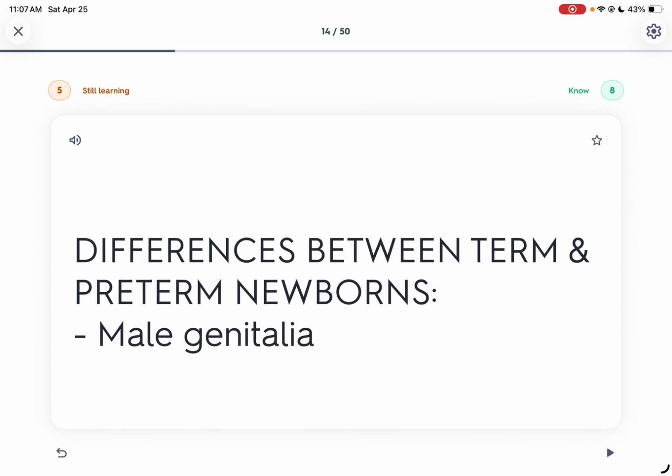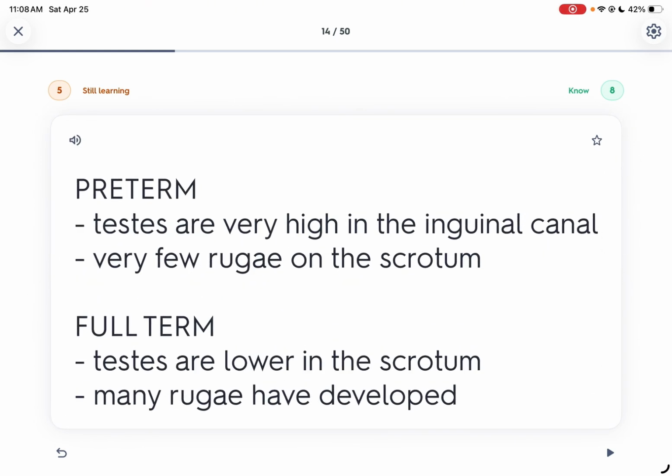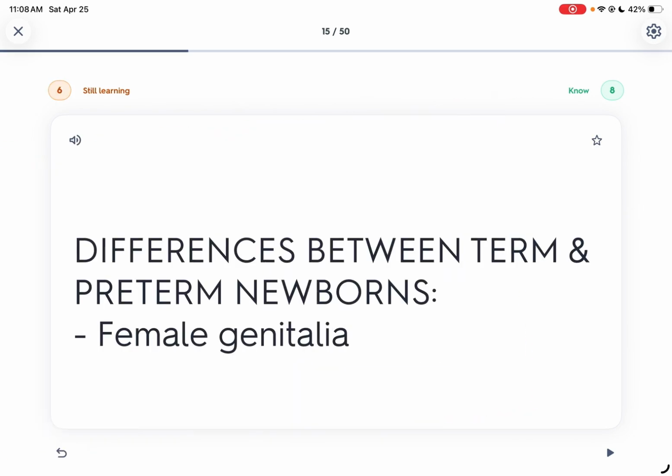So male genitalia, we have what we call here cryptorchidism, where the testis is undescended. So for male genitalia, muna siya. Including po diri sa male genitalia is ang rugae. So sa preterm kay gamay ra og rugae sa scrotum, while sa full term kay daghan kay rugae ang develop. So testes are lower in the scrotum. So gamay lower kayo ang testes no sa scrotum sa full term, while ang preterm kay testes are very high in the inguinal canal. Difference between term and preterm newborn.